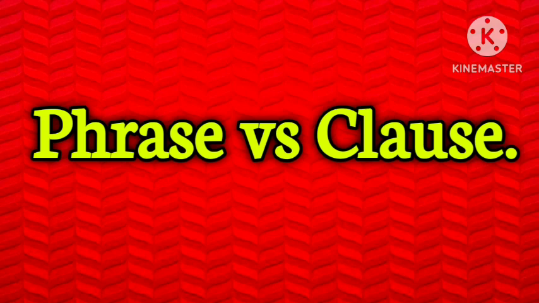To find the subject-verb agreement or subject-verb unit in a sentence, we have to follow two steps. Number one, first we have to find the verb by applying the time test.